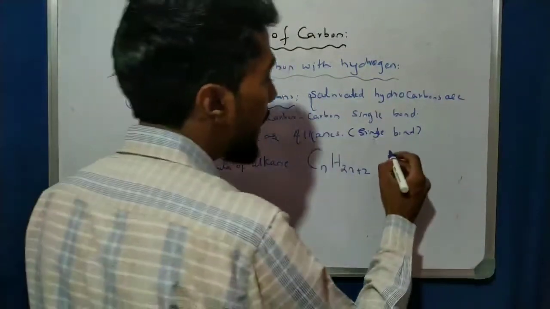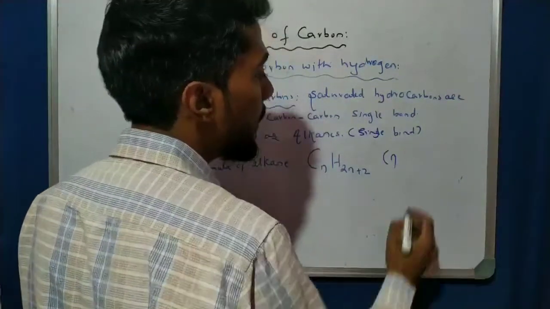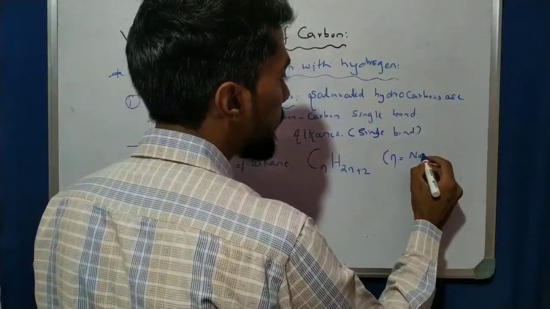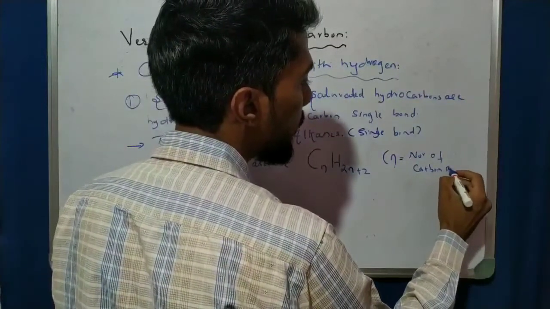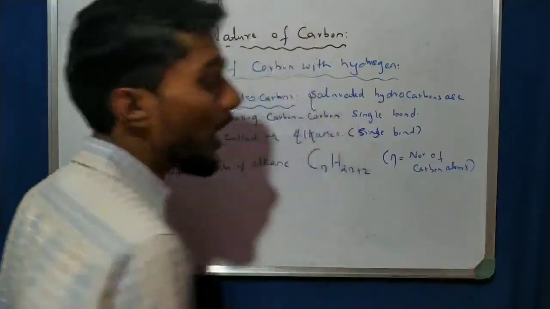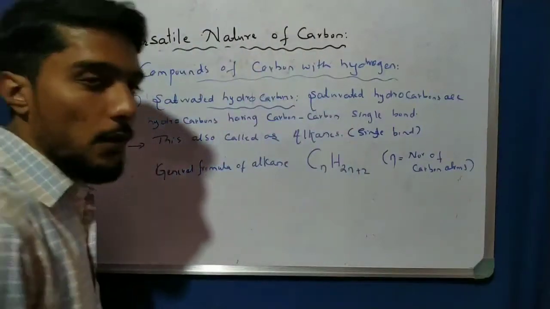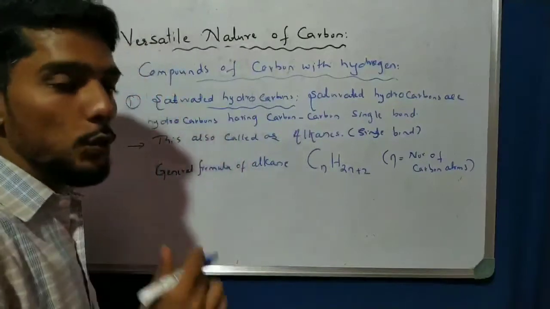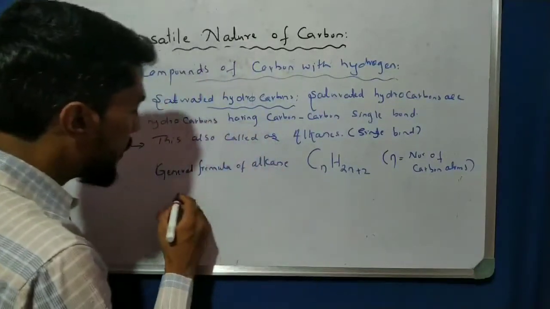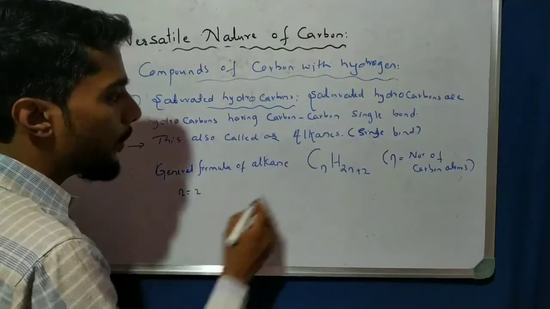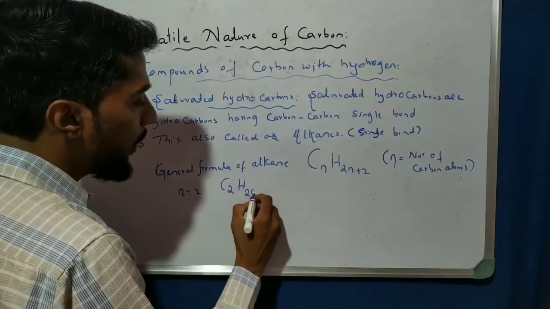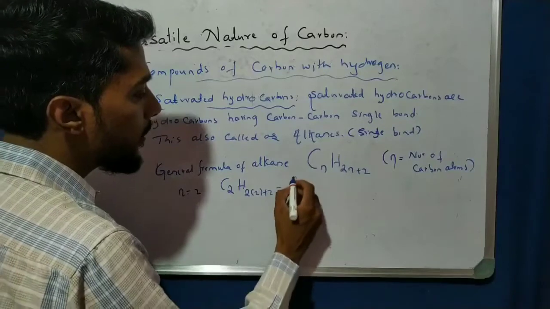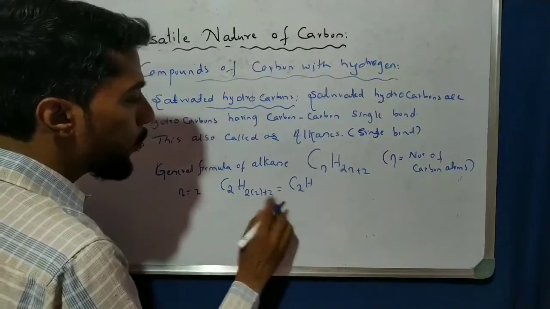What is n here? n is the number of carbon atoms. For example, I put n equal to 2. Then we get C2H(2×2+2), which is C2H6.